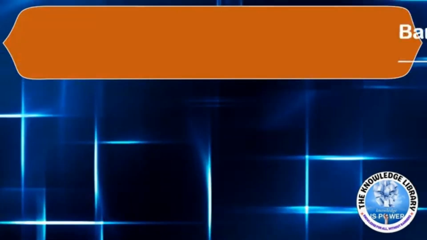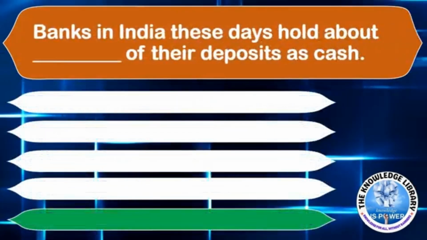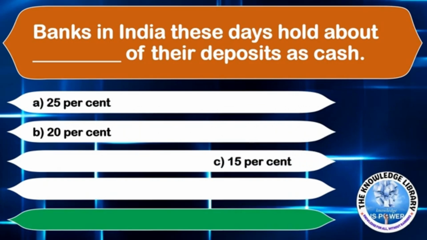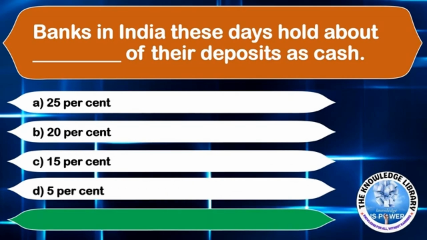The next question is, banks in India these days hold about dash of the deposits as cash. Option A 25%, Option B 20%, Option C 15%, or Option D 5%. The correct answer is Option C 15%.